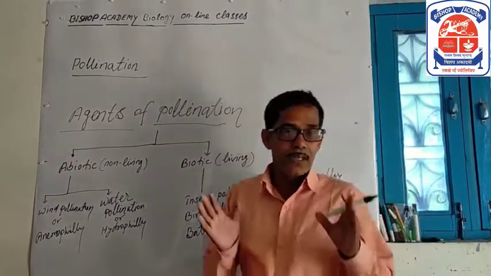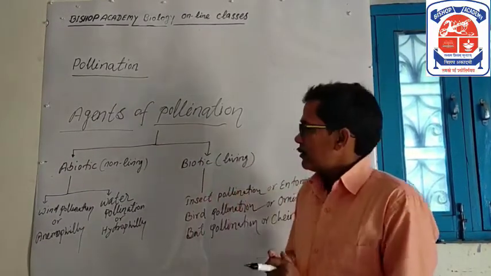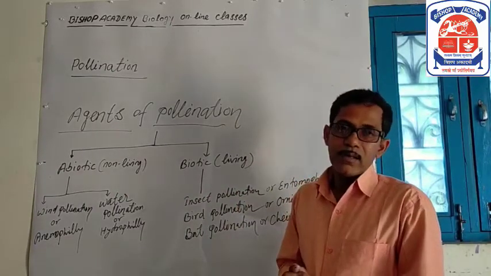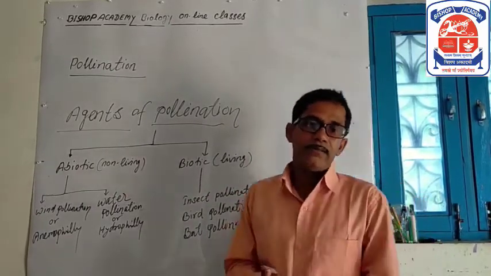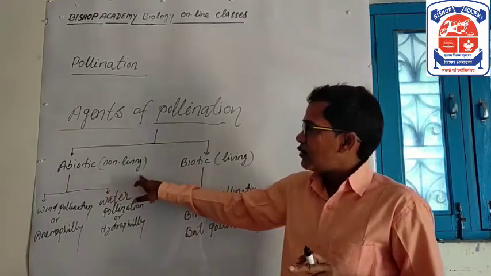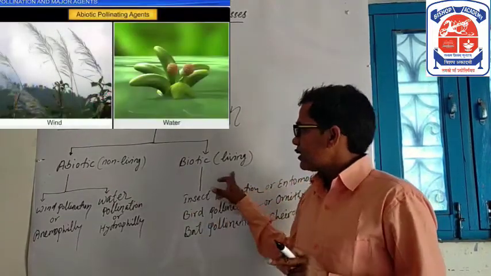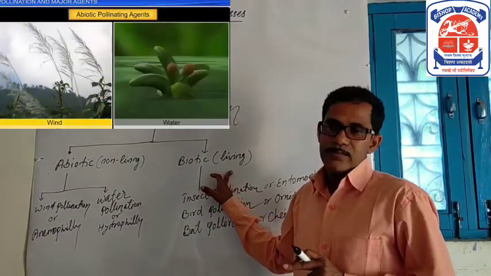Agents of pollination can be biotic and abiotic. Abiotic agents are non-living, and biotic agents are living.